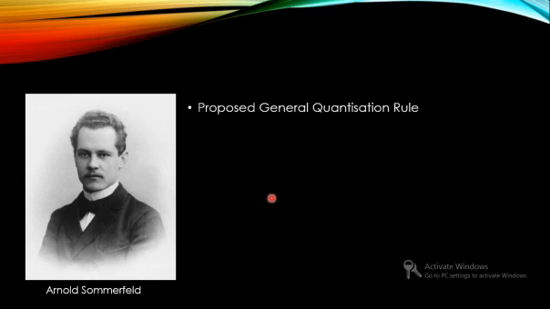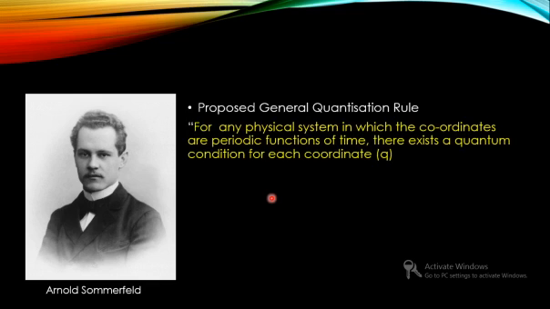So he proposed a mathematical rule which is called the general quantization rule in periodic motions. That is, for any system in which the coordinates are periodic functions of time. What do we mean by periodic functions of time? Those coordinates will be repeating over and over again as the motion proceeds.